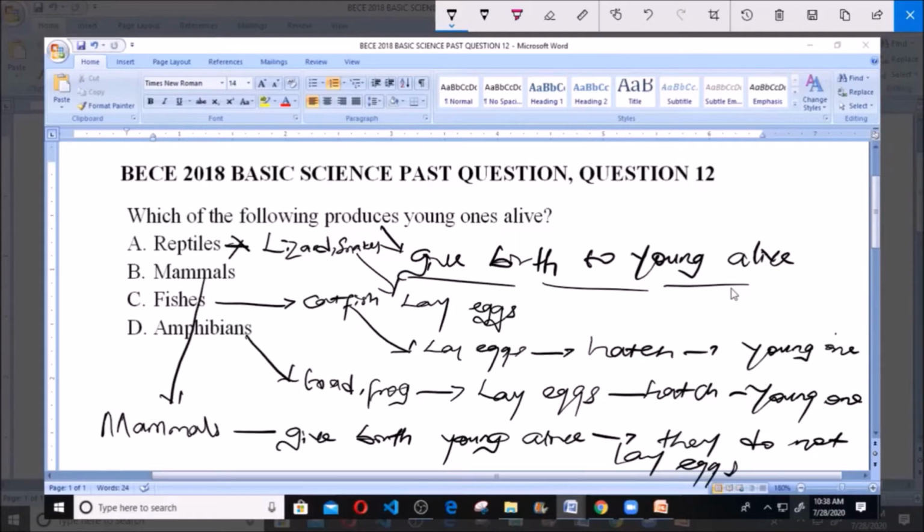So you see from our question, which of the following produces young one alive? Reptiles do not, they lay eggs. Fishes do not, they lay eggs. Amphibians do not, they lay eggs. But mammals give birth to their young ones alive. An example of mammals is man. So our answer is B, mammals. Mammals give birth to the young ones alive.